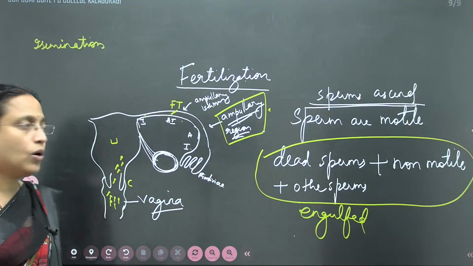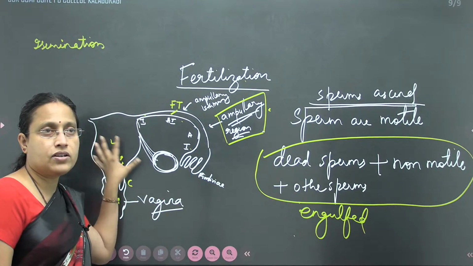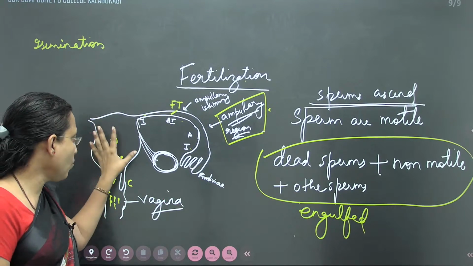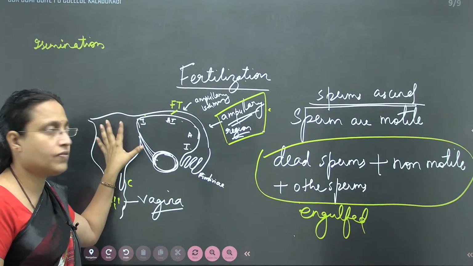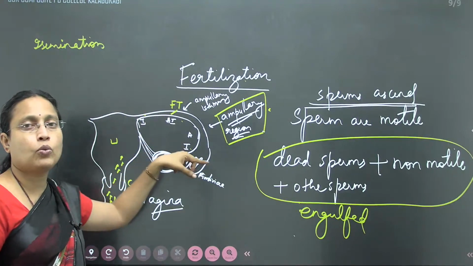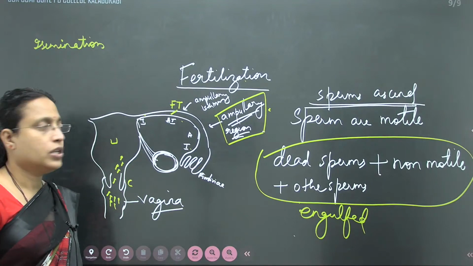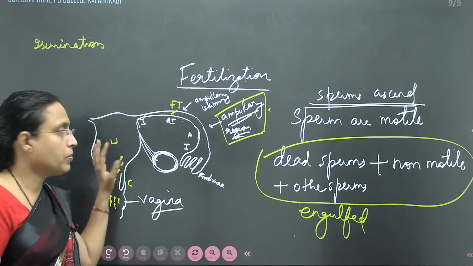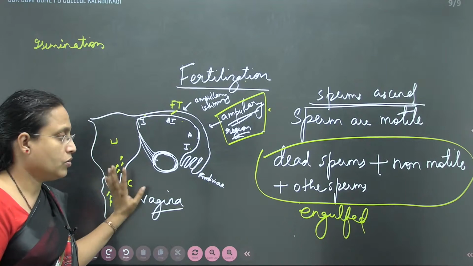It means that out of millions of sperms entering the uterus, only a few will survive, that is, a few hundred of them will survive in the fallopian tube. So the remaining millions of sperms are going to die in the uterus.